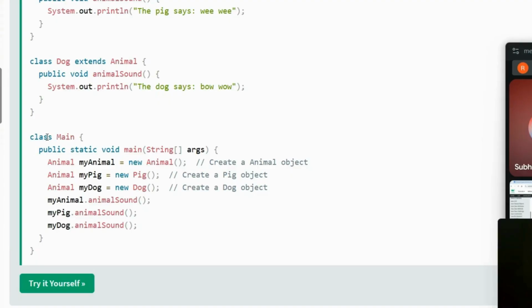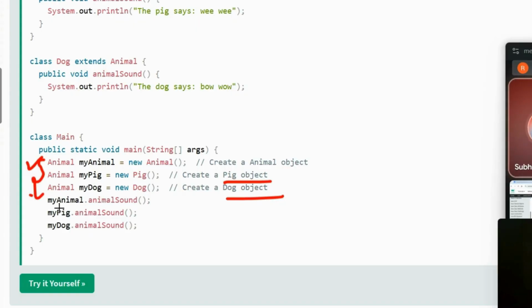So what are we going to do here? When we are going to create the object, we create a class Main. Okay, and we write public static void main into it, and what are we doing here? We are basically creating an Animal object here, right? So we have a class name, which is a parent class. Okay, we are creating the parent class object here. Okay, then we are creating the Pig object. After that, we are creating a Dog object. This is clear. But all of them we are creating with the word Animal, right? Which is a parent class.